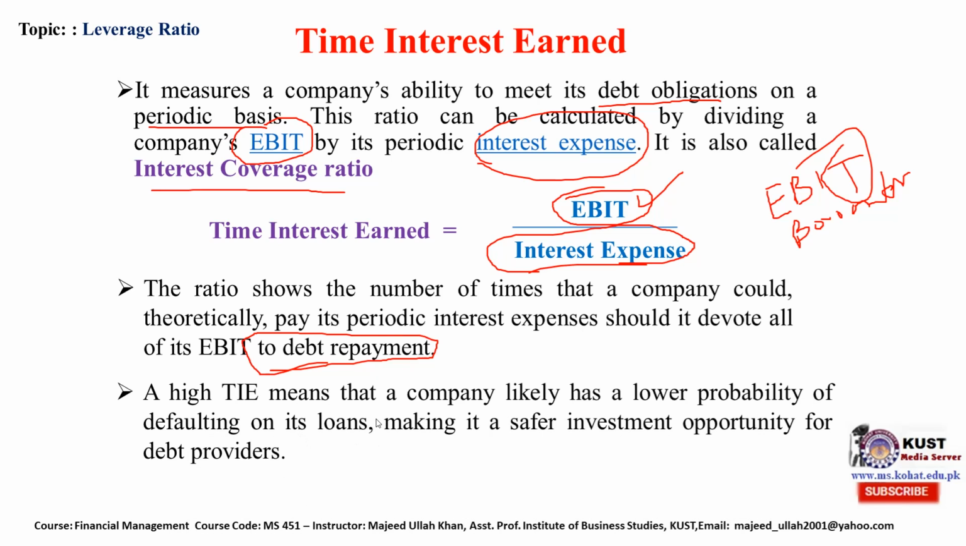A high times interest earned means that the company has a very low probability of default on its loans, making it a safer investment opportunity for debt providers. A high times interest earned means that the company has huge earnings to satisfy the debt providers. So if the company has a high times interest earned, then the investor may see it as an opportunity to invest in that company because it is a safer investment.